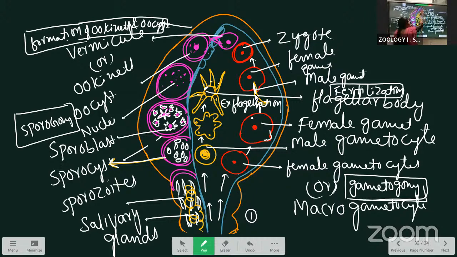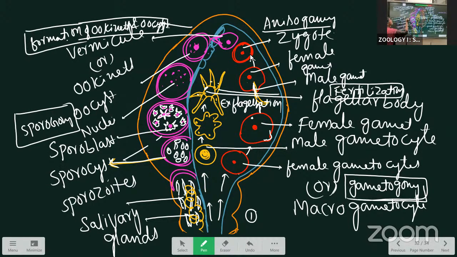Clear? Gametogamy means up to here we call it formation of gametes. Next is fertilization, where the male and female gametes attach and form a zygote. Here the fertilization is called anisogamy, which means the gametes are dissimilar in size and shape. Because unequal gametes are involved, this fertilization is called anisogamy. After the fertilization, the zygote is formed. This is about the fertilization.